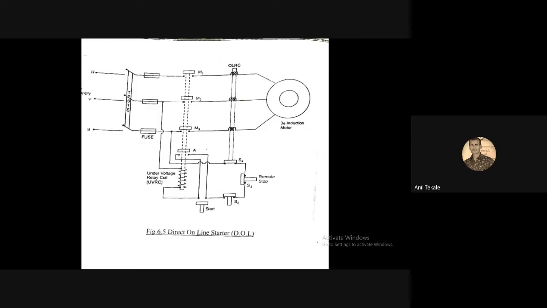Now I have shared practical number 6 in the group also. So you can write it down, practical number 3 and practical number 6. The remaining practicals are speed control of DC motor by flux and field, load test on DC motor, and load test on 3-phase induction motor. So the remaining 4 practicals we will conduct.